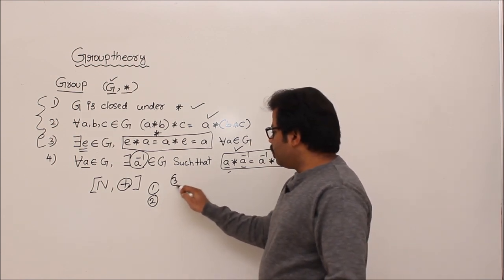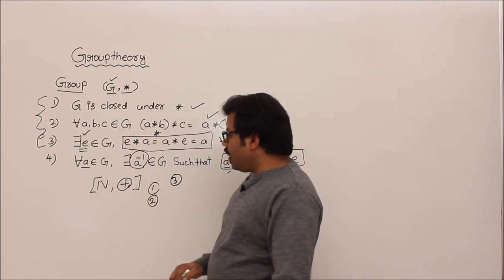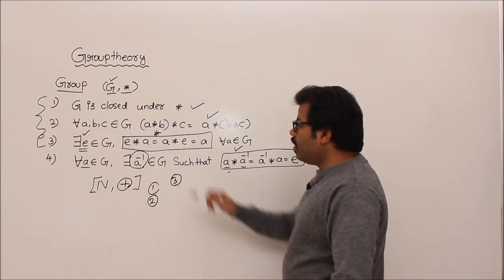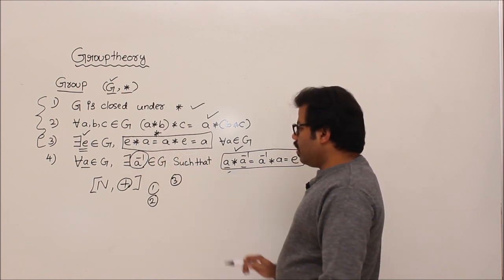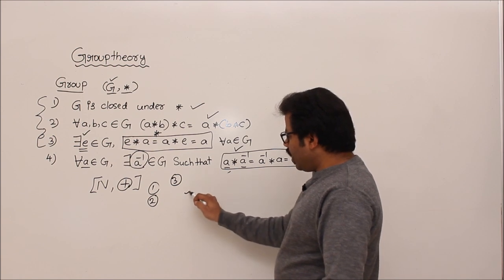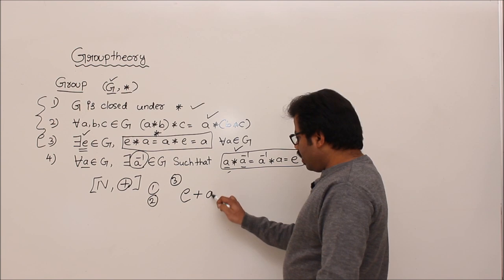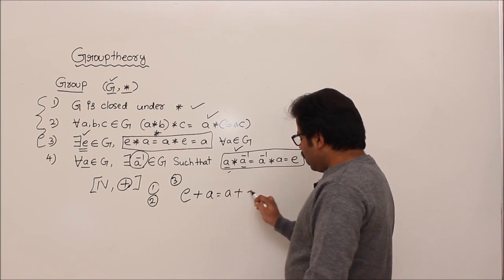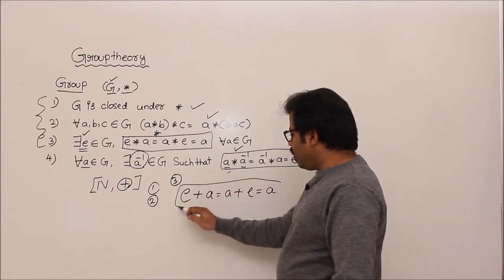The third thing, we have to show an identity element. Is there any identity element? What is the property of that identity element? E star A equal to A star E equal to A. Here star is plus, right? We have to prove that if we have an identity element, let's call it E, then E plus A equal to A plus E equal to A, correct? Can you show such an element?